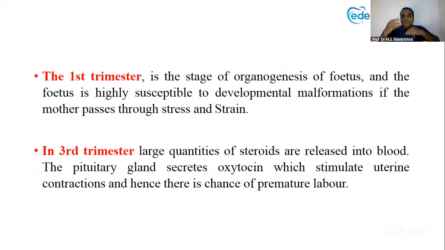Understood? If by mistake or by chance some medications are given to the mother, then at the first stage, if the mother takes them, teeth are affected. In the third stage also, generally teeth. I'm just giving you a clue. That is called teratogenesis, right? So please read all this. I'm just giving you related topics because in one class I cannot explain everything.